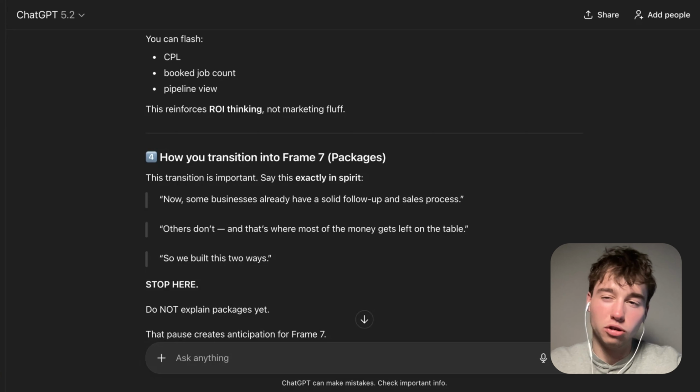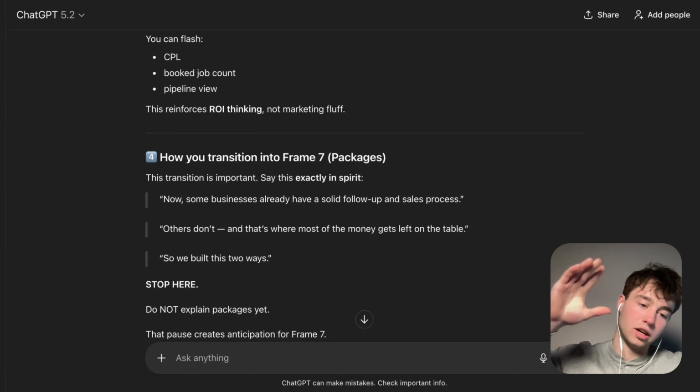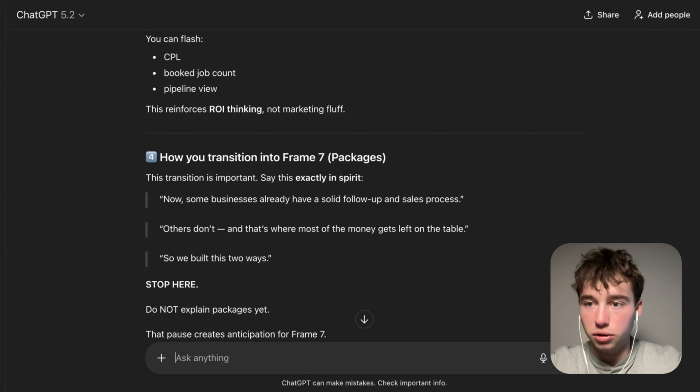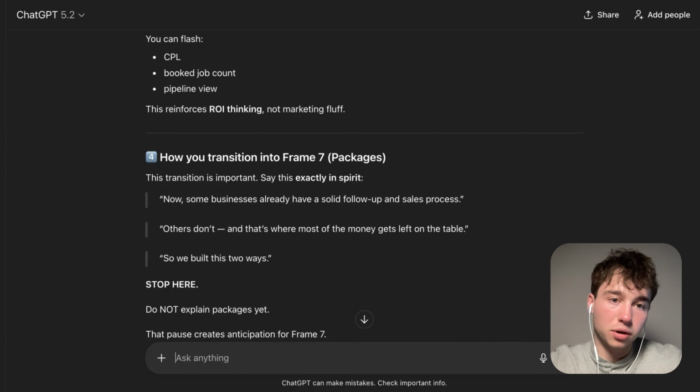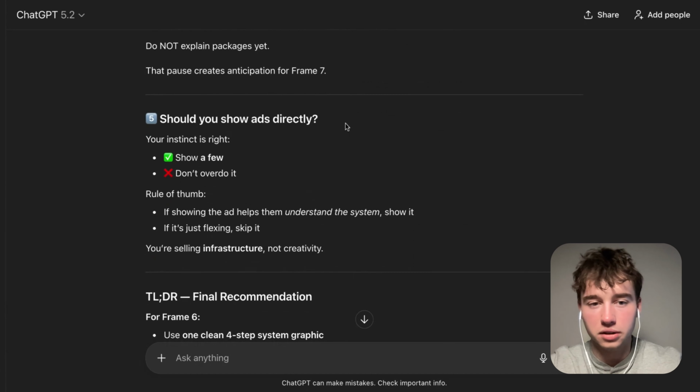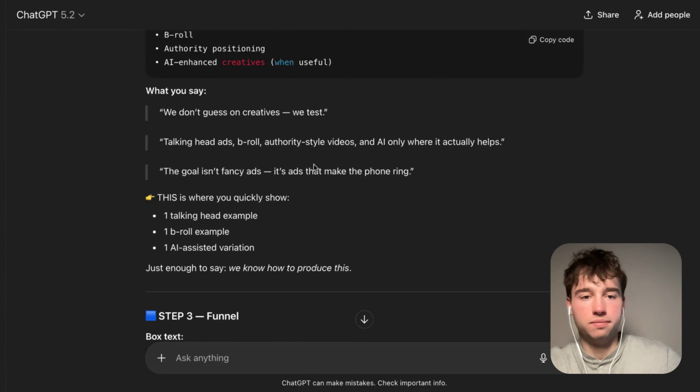Not necessarily a nurture system, but we have to have the initial, okay, new lead opt-in, initial messaging they get, and then they get an internal notification to their phone that a new lead is in. And then we're going to just make it super simple there. So yeah, no, we can keep 2 offers. It's like, yo, if you have the sales process dialed in, we don't got to do the tracking, right?